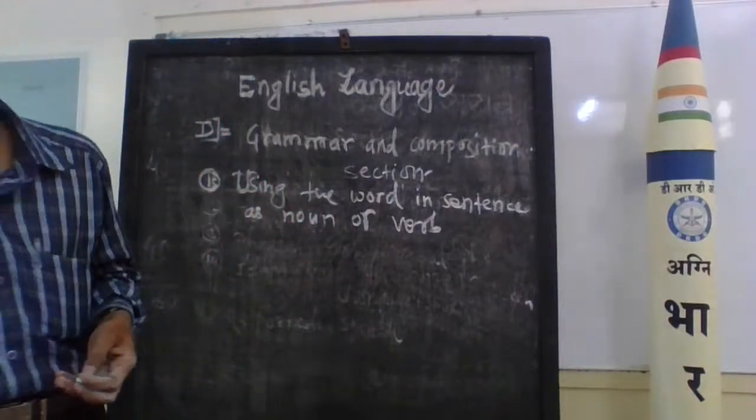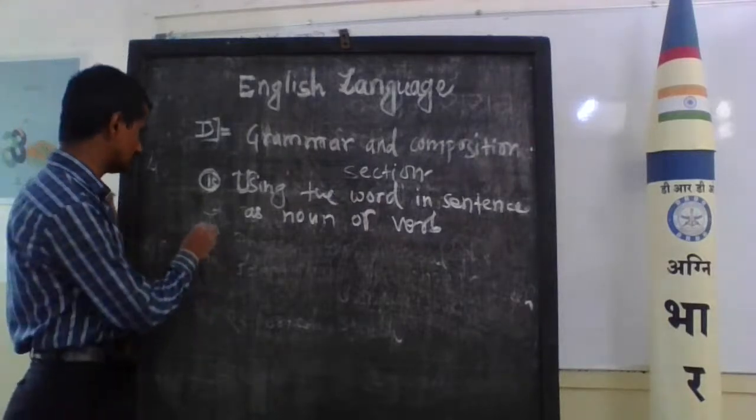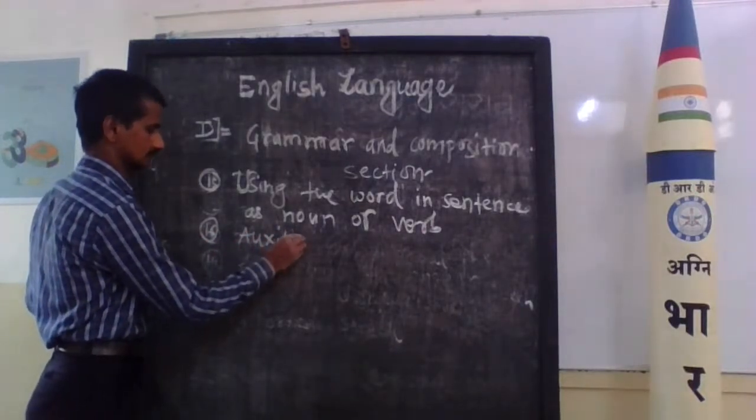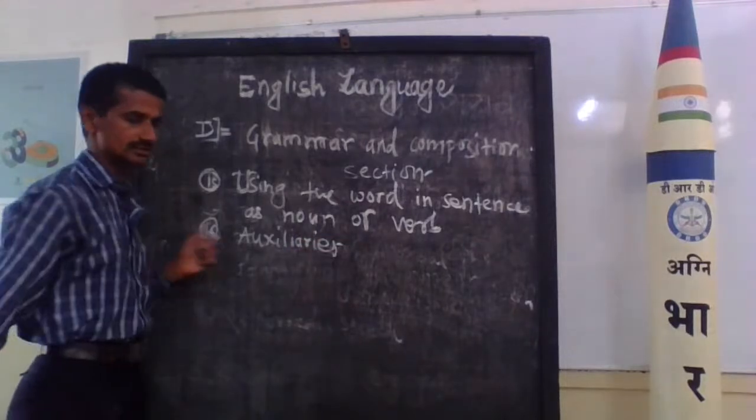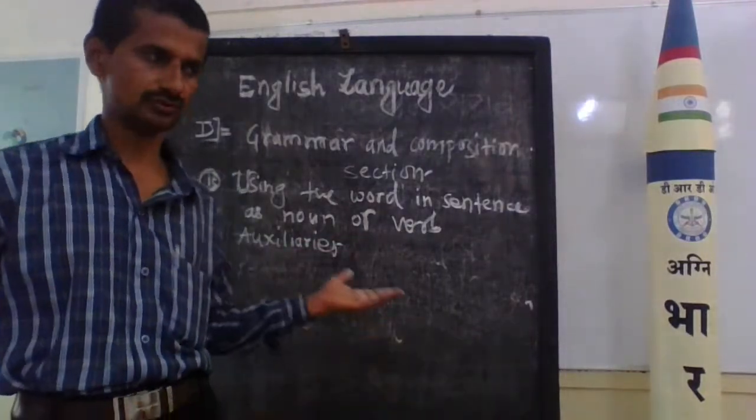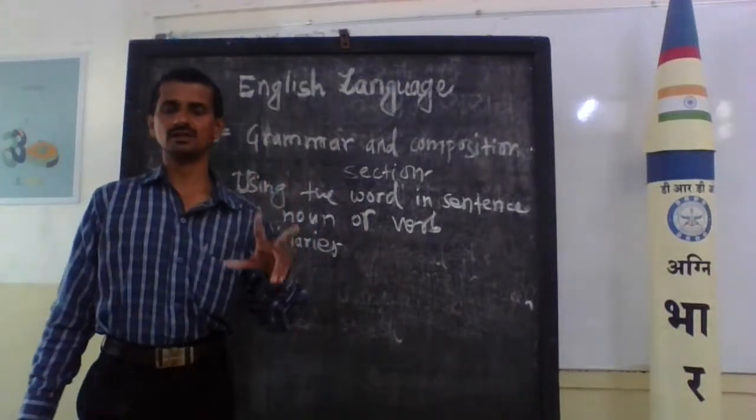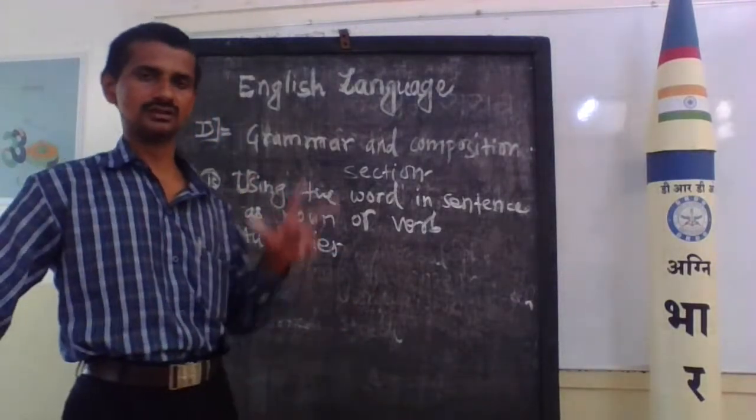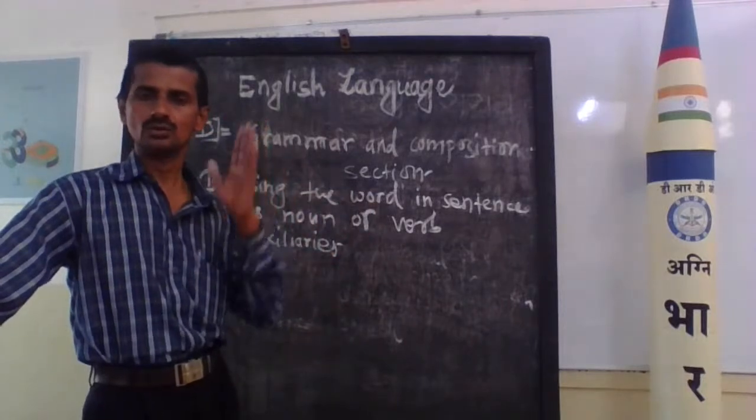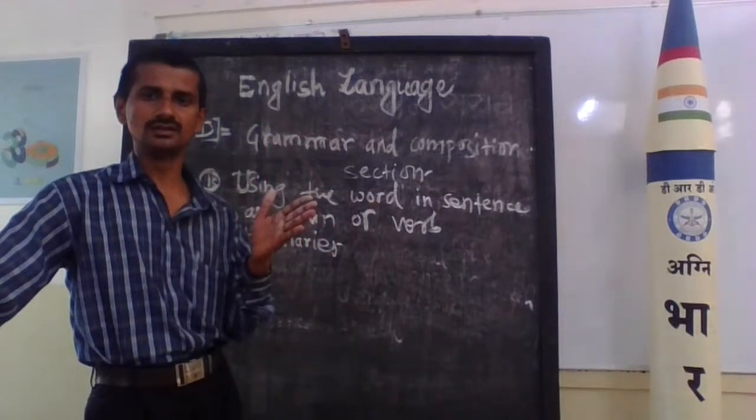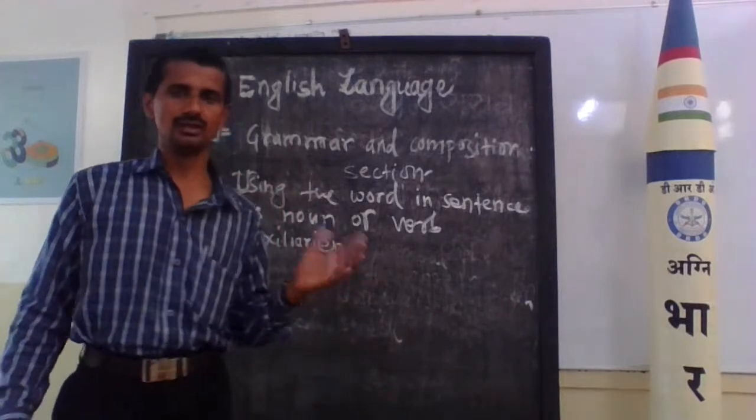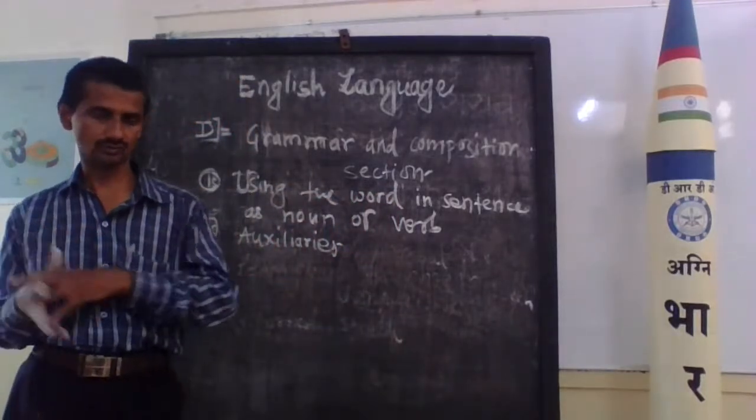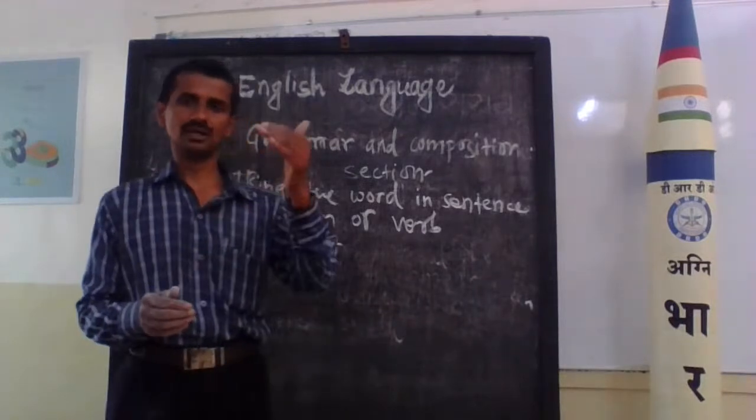Next is the auxiliaries, number 16. Auxiliary verbs are known as helping verbs. There are two types: primary auxiliary verbs and modal auxiliary verbs. The primary auxiliary verbs are to be, to have, and do. To be: am, is, are, was, were, shall be, and will be. To have: have, has, had, shall have, and will have. The do verbs are do, does, and did. They are the primary auxiliary verbs.